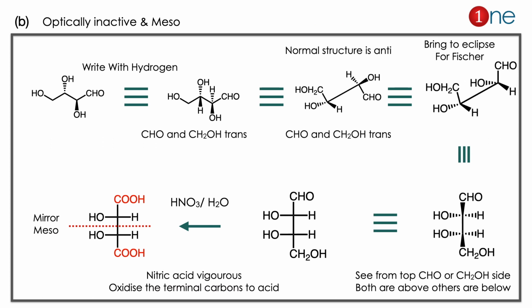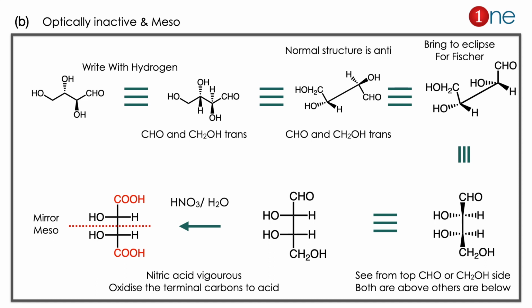Here the compound is optically inactive. Let us see how. Because we are doing oxidation, we have to go by the Fischer form. So first let us write the starting material with H and OH, then we convert it into Fischer form. The normal structure is anti. You can look at it, alcohol and CHO are anti.